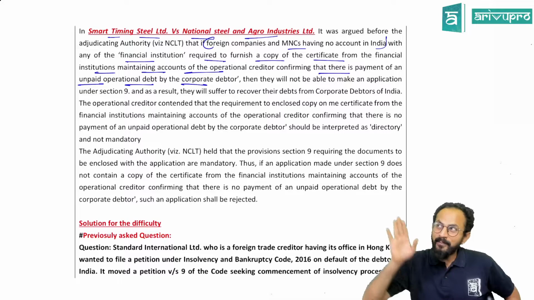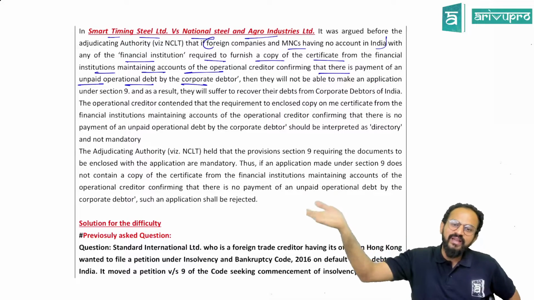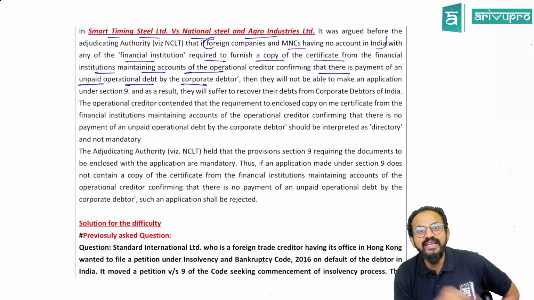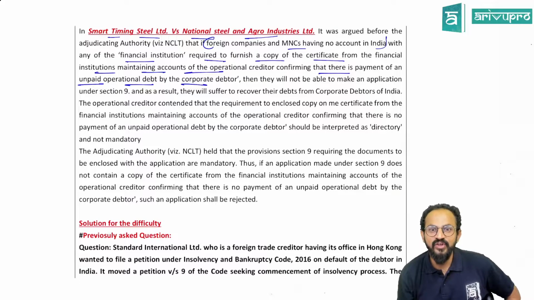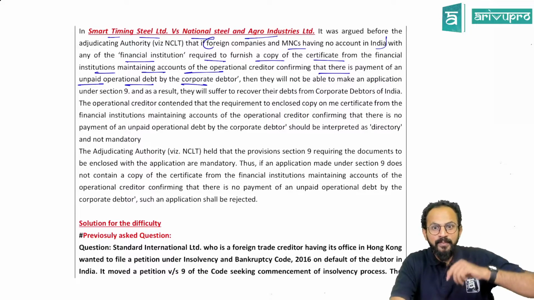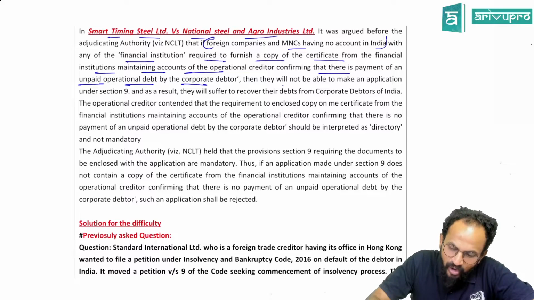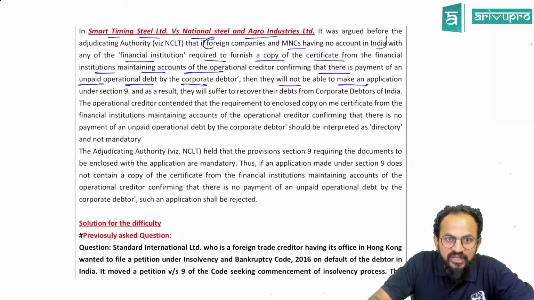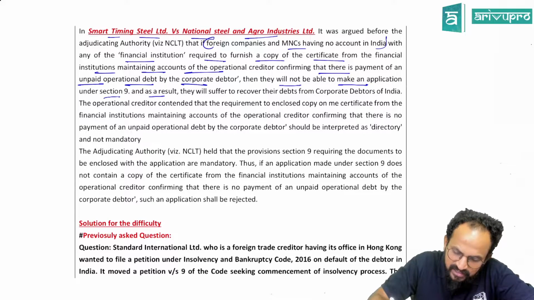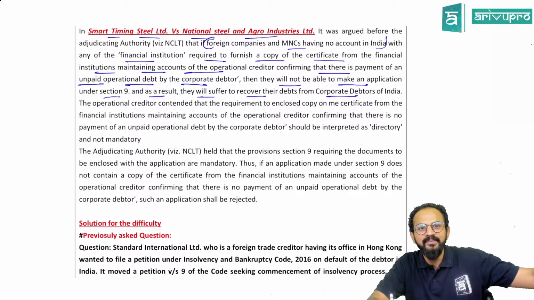Why will a person in a foreign country have an account in India with our financial institutions? But the law says you have to give the following documents. So people will not be able to make an application under Section 9. As a result, they will suffer in recovering their debts from corporate debtors of India.